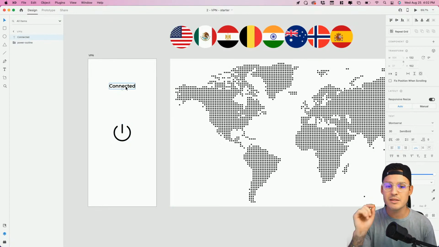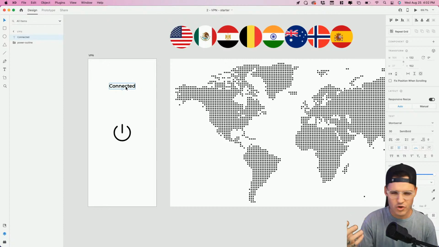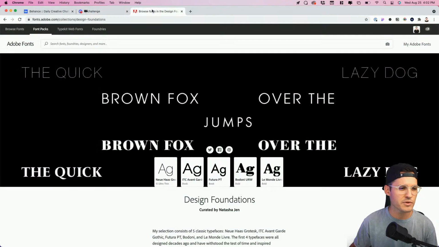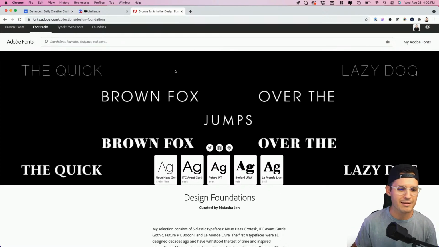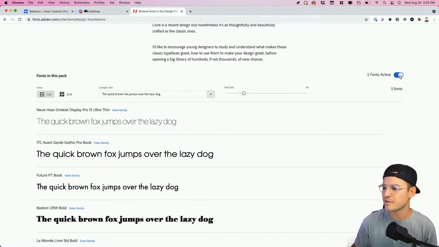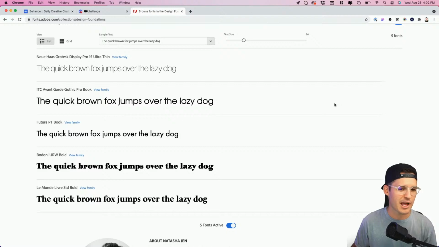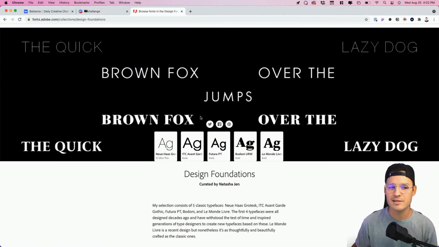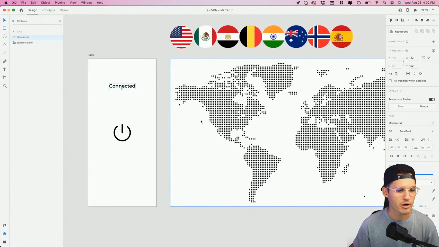Today I'm using Montserrat, which if you are trying to figure out some good fonts, head over to fonts.adobe.com. I found this great little pack that's just the Design Foundations pack. I have all of them actively installed because I have Adobe Creative Suite, the Creative Cloud application on my computer. And so I have all of these with their multiple weights. A fun place to browse for typography, all right?